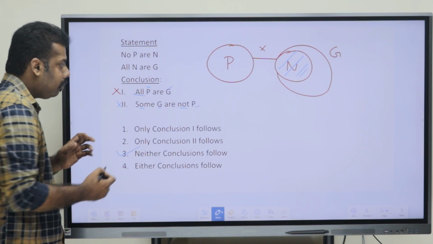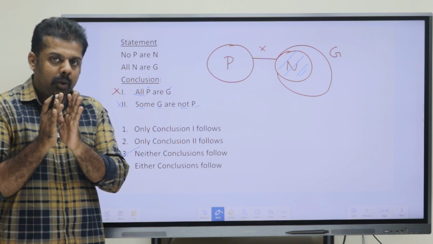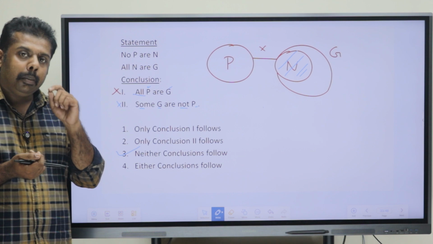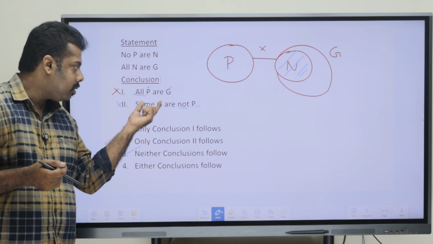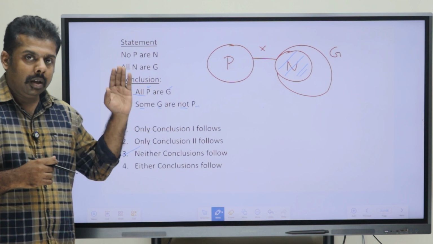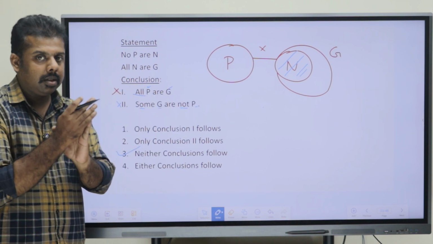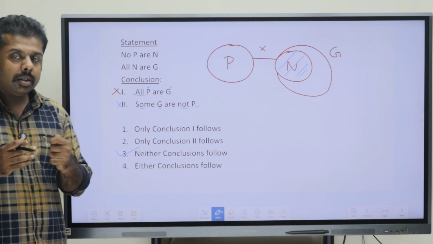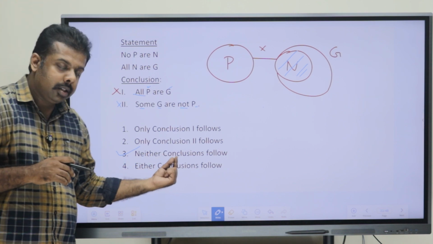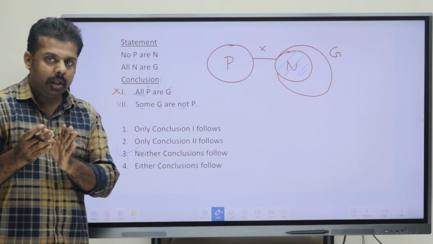Okay, so a very important concept with regards to the either-or case. Hope that you got the point. The conditions are all satisfied here, but the issue is that in case of "all" and "some not", the elements' positions have to be the same. If they have connected one with P and G, then the second also has to be placed in that manner. If the order is different, we can't give the answer as either, and in that scenario our answer has to be the neither option. Okay, so hope you are getting that point.